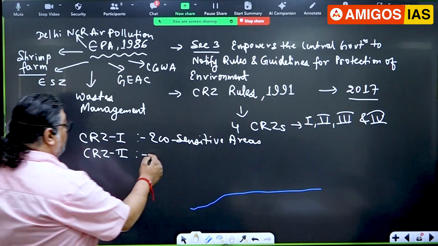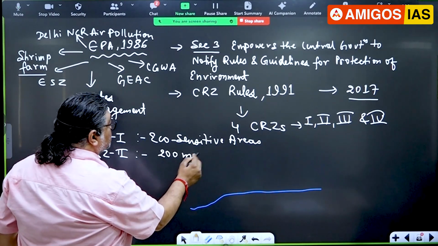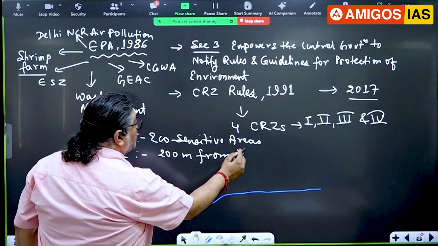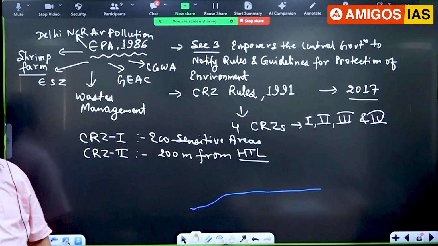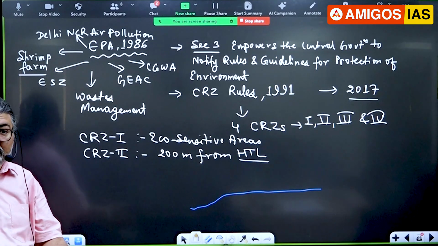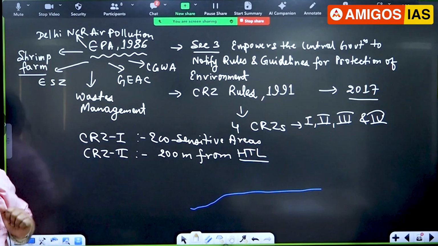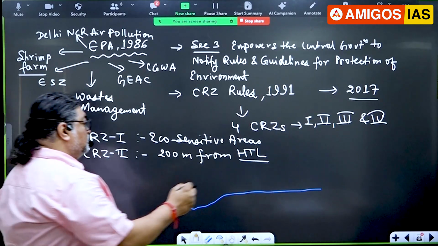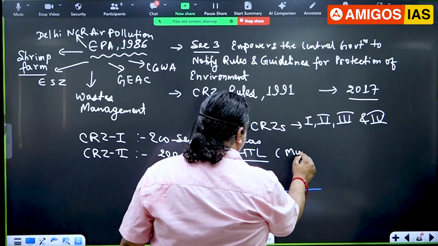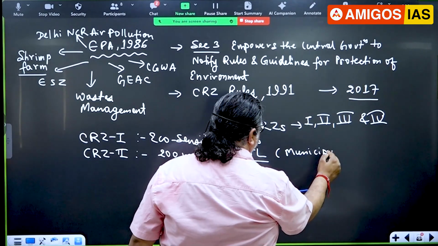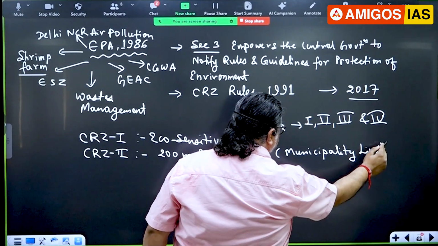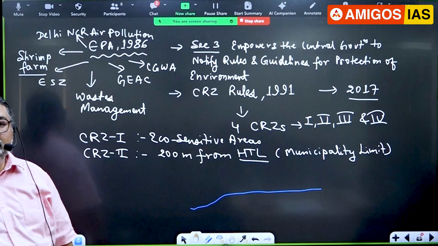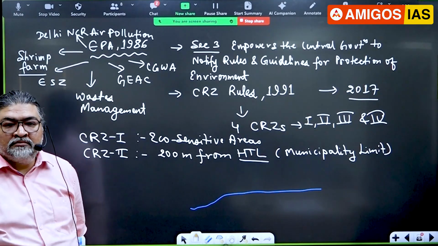So here, 200 meters from the high tide line, where the municipal limit is there, there will be no development.